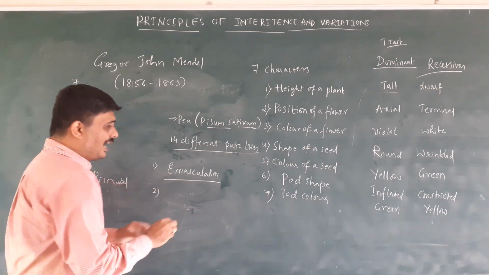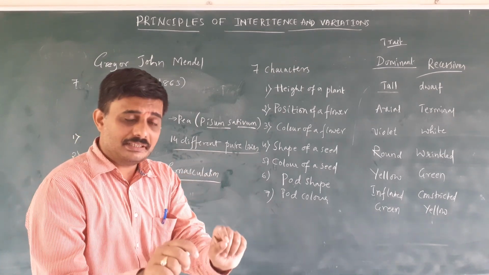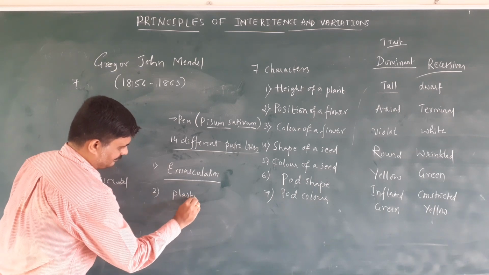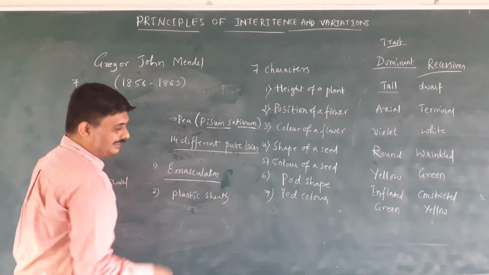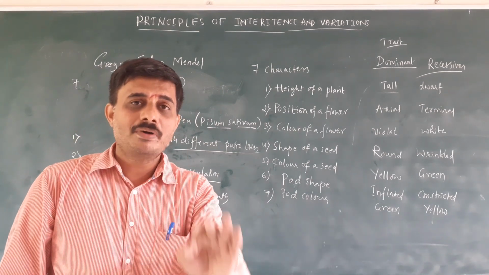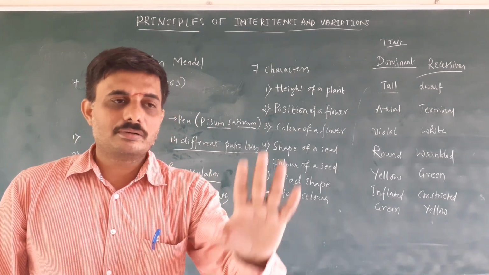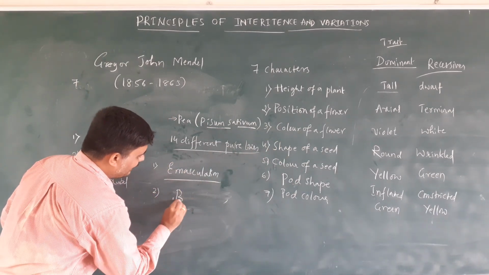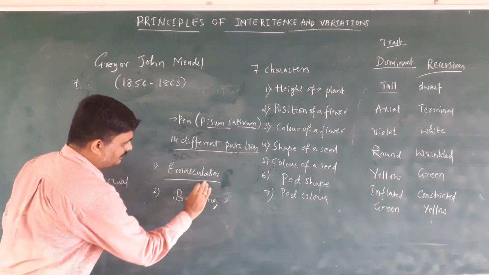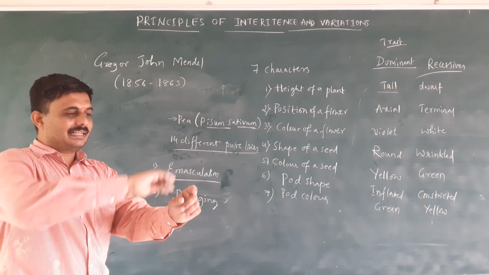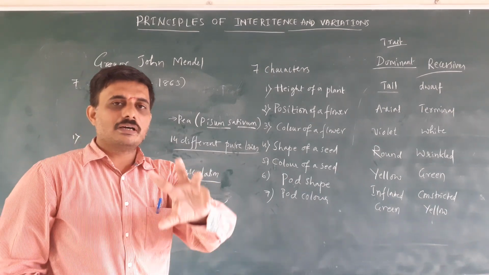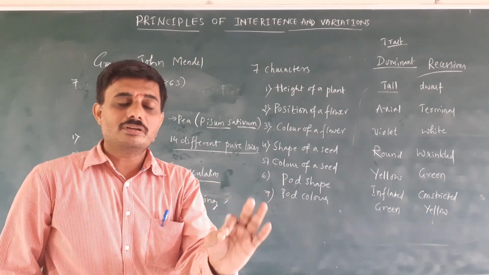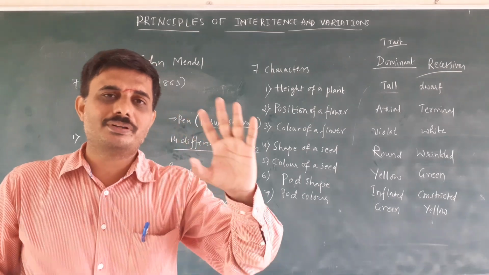Second, he started covering the emasculated plant with a plastic sheet to protect it from contamination with unwanted pollen grains. This technique is called bagging. First he did the emasculation, then he covered the emasculated pea plant with a plastic sheet to protect the plant from the contamination of unwanted pollen grains.